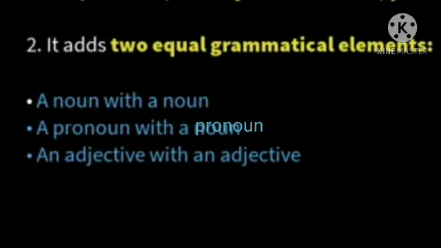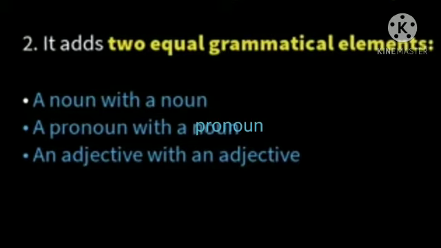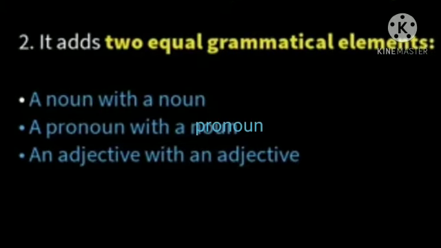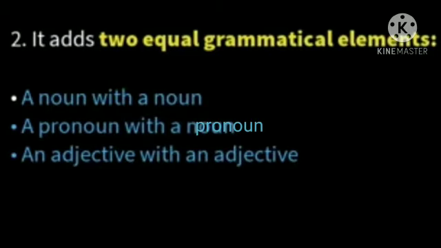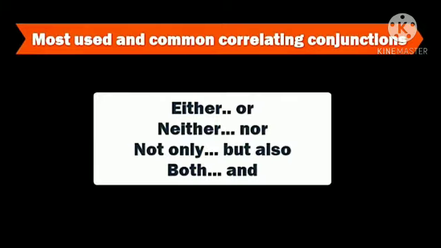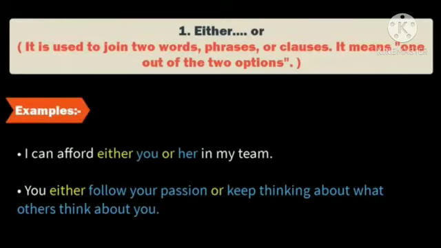Now, with two equal grammatical elements, we mean a noun with a noun, a pronoun with a pronoun, and an adjective with an adjective. Now, the most common correlative conjunctions are either or, neither nor, not only but also, both and. Now, let us understand them with examples.